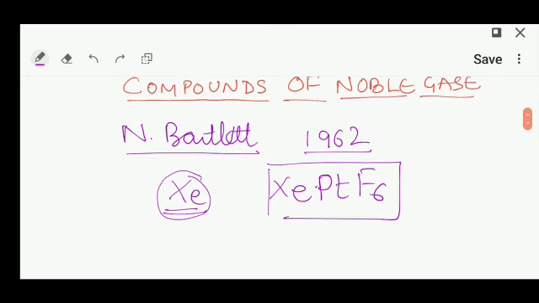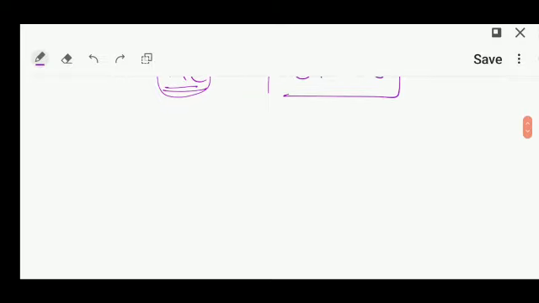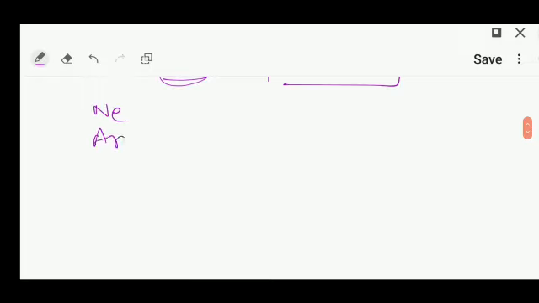Okay, now I'm going to teach you the compounds of xenon, that is, xenon fluorides. But before that, we should know how to write the electronic configuration of noble gases. It's a very simple and unique way to write that. Suppose these are the noble gases: neon, argon, krypton, xenon and radon. I'm going to encircle xenon because we are going to study xenon.